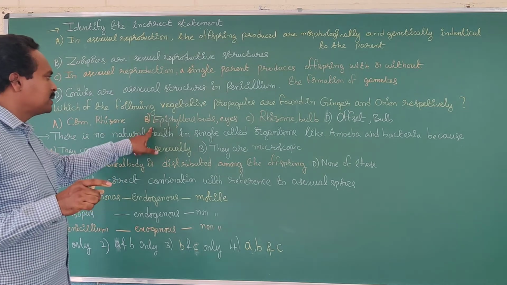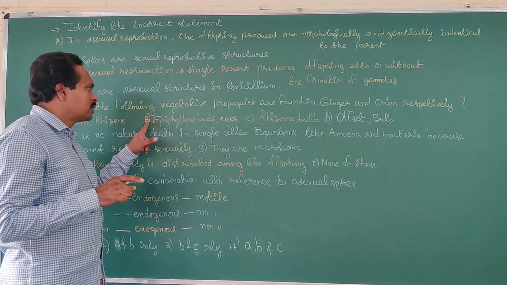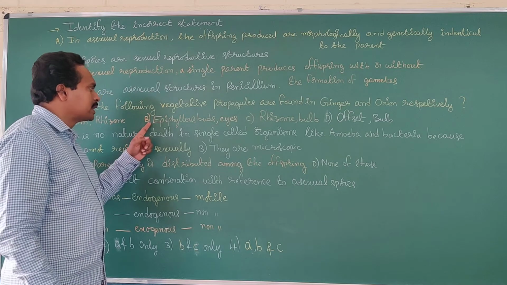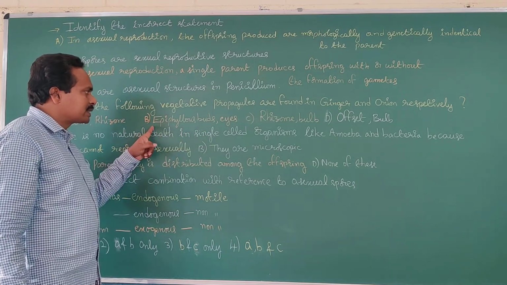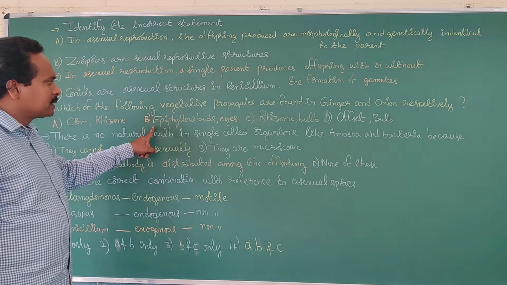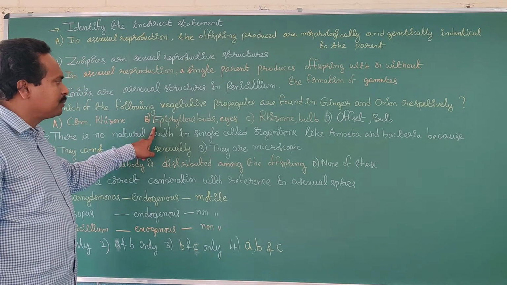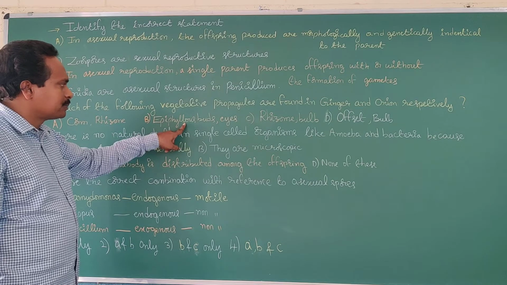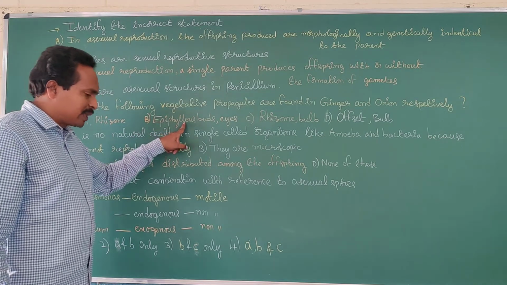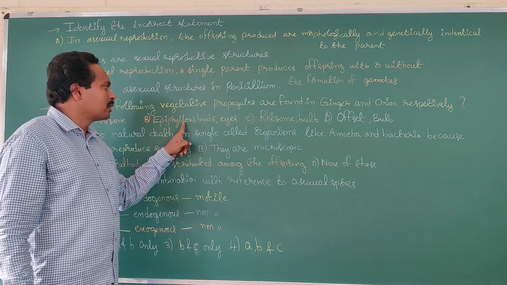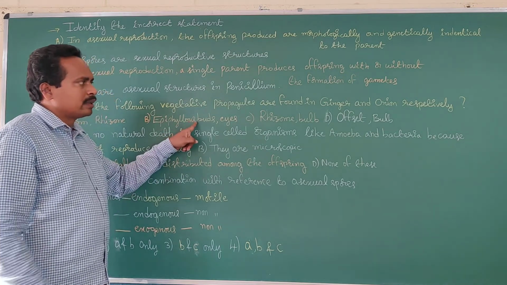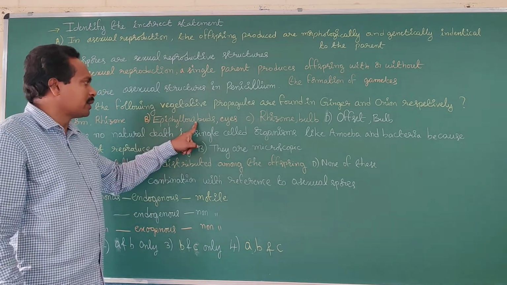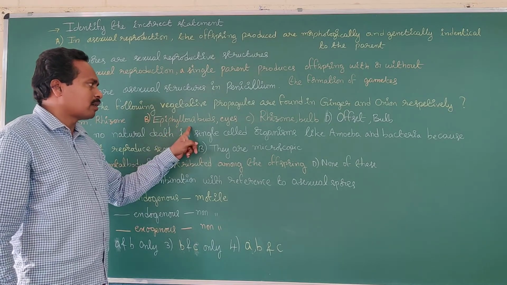Why is option B wrong? The given option B is epiphyllous buds and eyes. Epiphyllous buds are the buds present on the leaf, found on Bryophyllum.